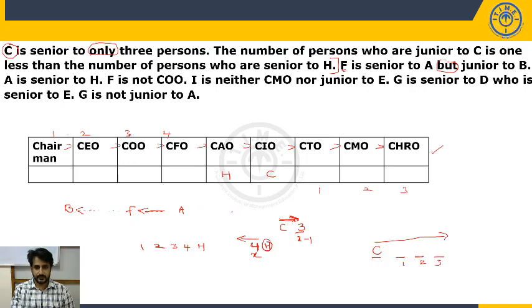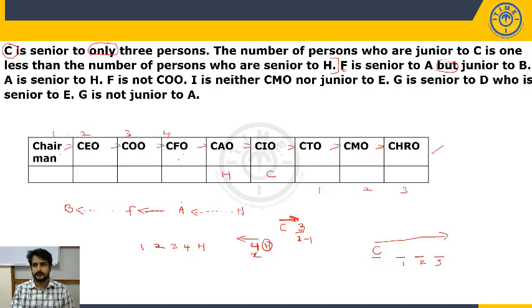Now here again, A is senior to H somewhere. But H is already in the arrangement. But before H, as of now, we have 3 persons, but we have 4 positions: Chairman, CEO, CFO, COO. So you cannot freeze the persons.